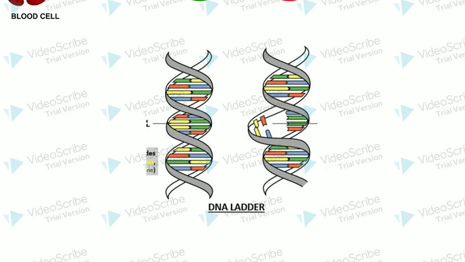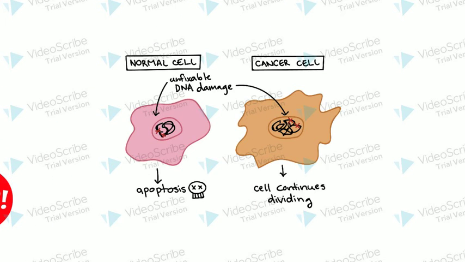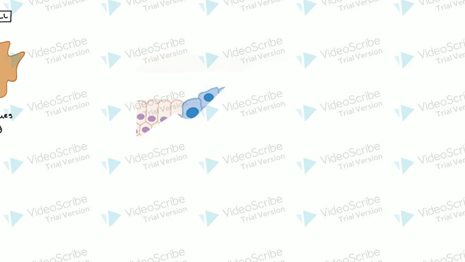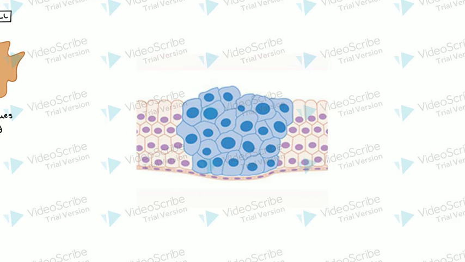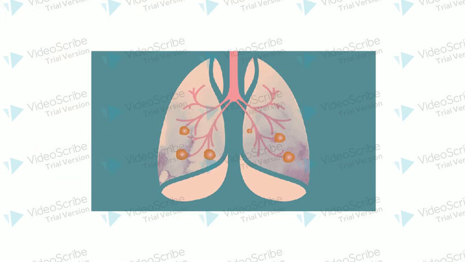When a cell experiences multiple genetic mutations in an order over time, this can result in uncontrolled proliferation and lack of differentiation. Neoplasms, or tumors, are what we call this uncontrolled growth. They can be cancerous or benign.